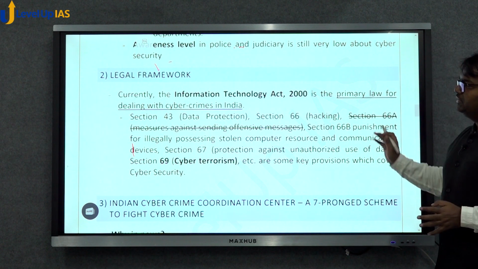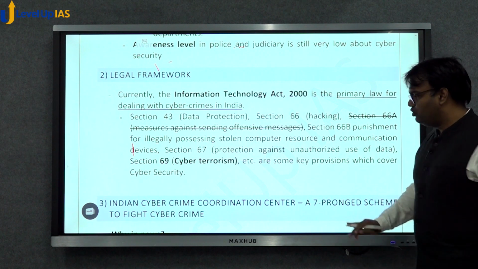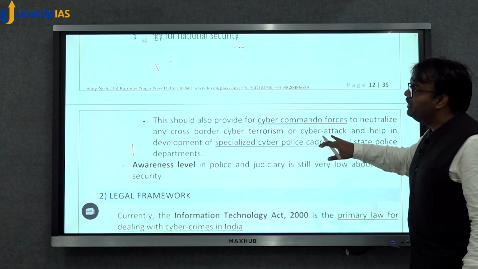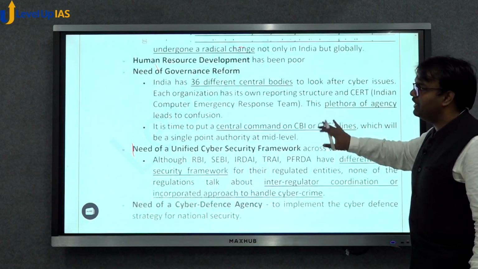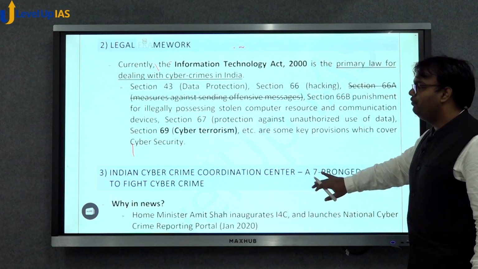But again, this legal framework has also not been very effective. We'll talk about this also in greater detail. Okay, but to deal with cyber security, we have this cyber security policy, we have this legal framework.